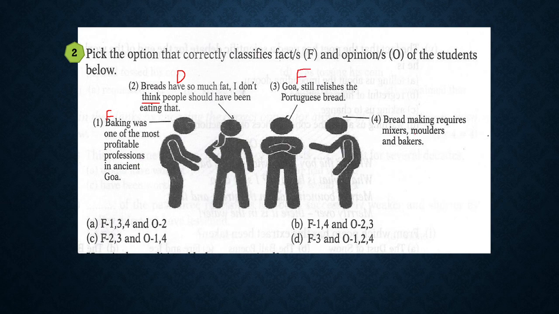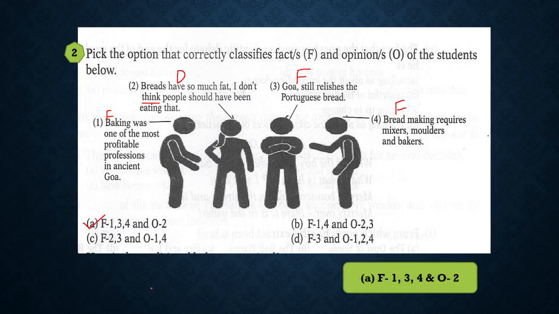Then bread making requires mixers, molders and bakers. Again, this is required. These are the ingredients. So it is again a fact. So we have 1, 3 and 4 as fact. So let's see which option. 1, 3 and 4. If we have this option, yes we have. So 1, 3, 4 are facts and 2 is the opinion. So this is our answer. So here we have our answer.